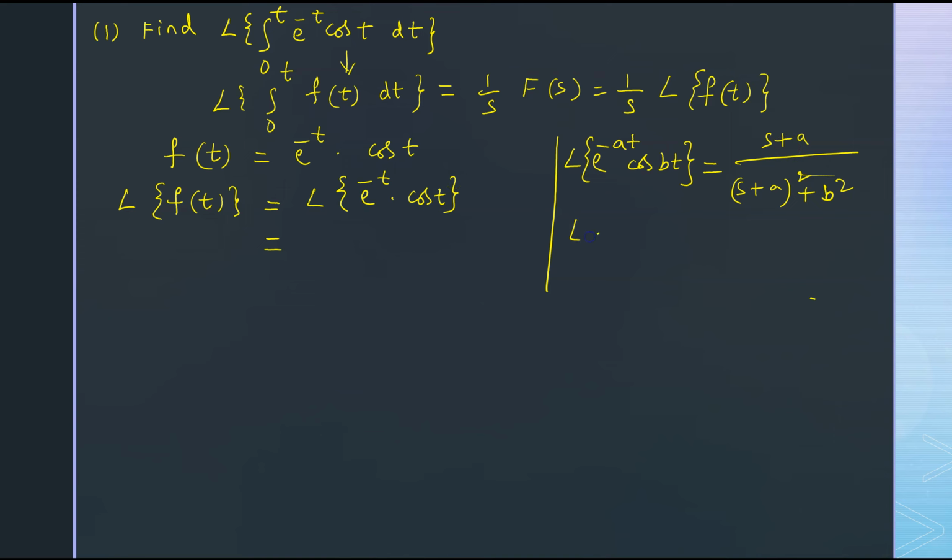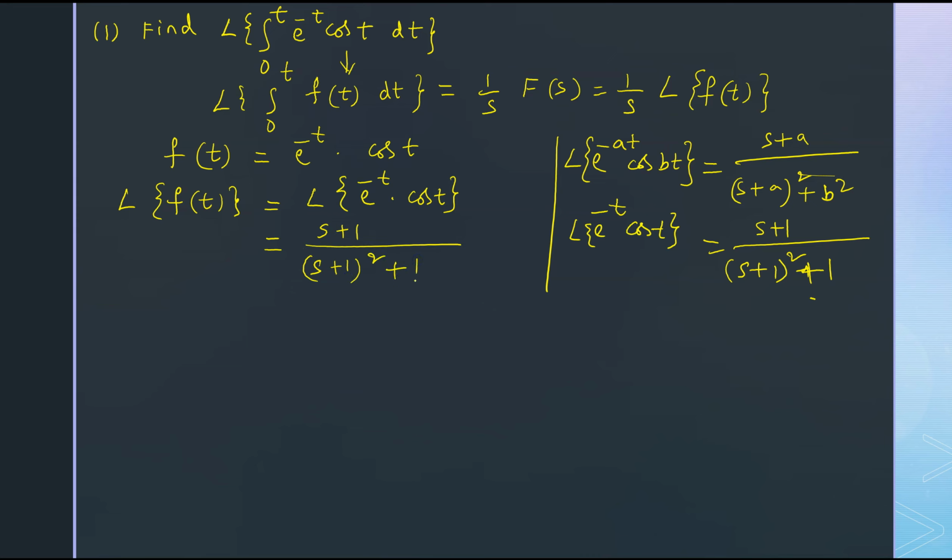So we get Laplace transform of e power minus t into cos t equal to s plus 1 by s plus 1 whole square plus 1 square, that is 1. So here we get s plus 1 by s plus 1 whole square plus 1. Now this is L of f of t, that is F of s. L of f of t is nothing but F of s. So F of s equal to s plus 1 by s plus 1 whole square plus 1.